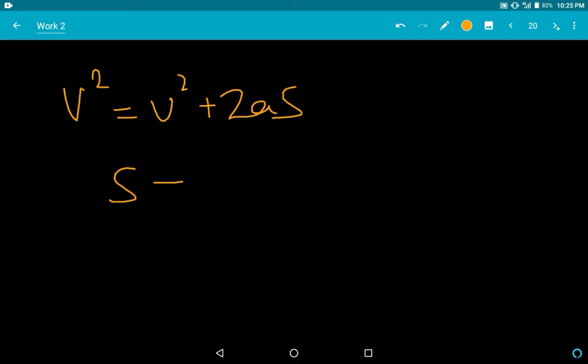Now s is nothing but, we start with s equals v square minus u square by 2a. Now what is F? F is nothing but ma.